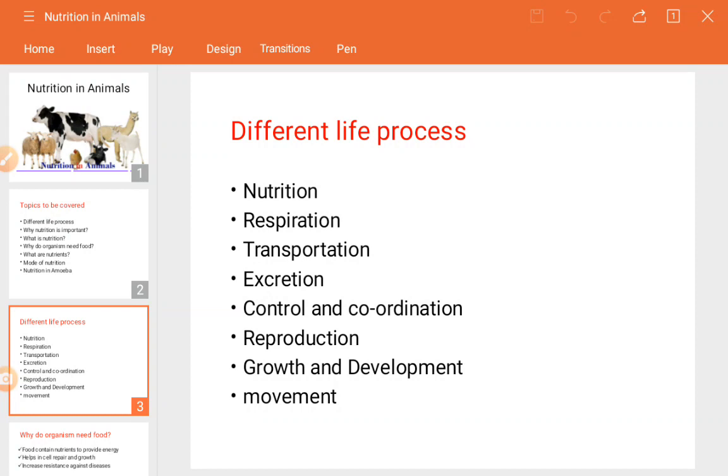Then respiration, maybe this is a new word for you. In common language we say that respiration means taking oxygen and releasing carbon dioxide, but here the actual meaning of respiration is that the food we take in the form of nutrients goes inside our body and breaks down to form small molecules and release energy. This respiration process takes place in human beings and all living organisms.